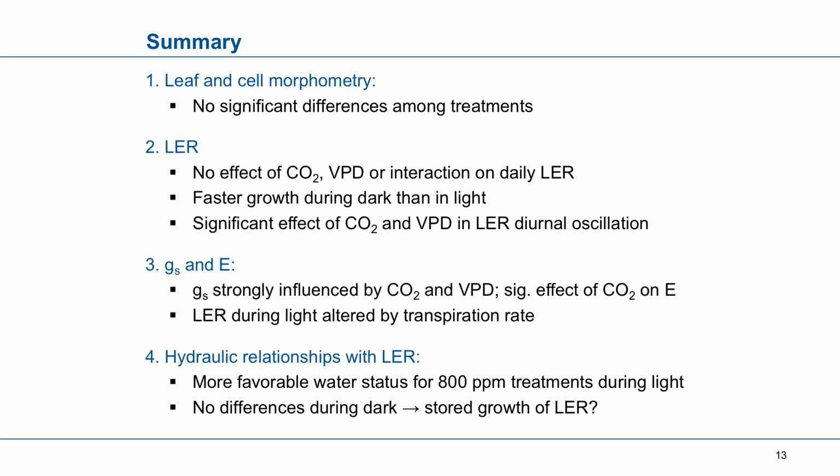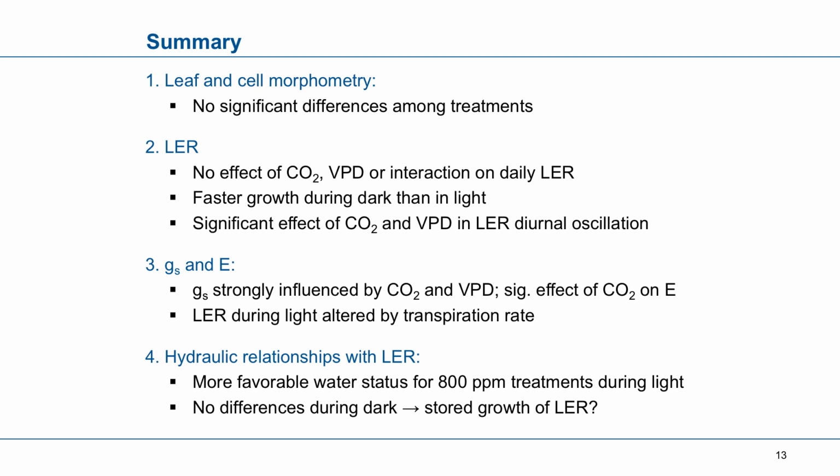And finally, just looking at the summary, we didn't observe any difference among treatments in the leaf elongation rate at a diurnal scale, and therefore also not in the morphometric values. But what we observed is a very clear and significant effect of CO2 and VPD on this diurnal oscillation.